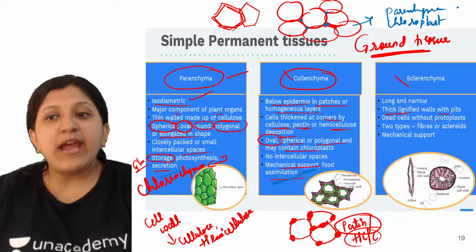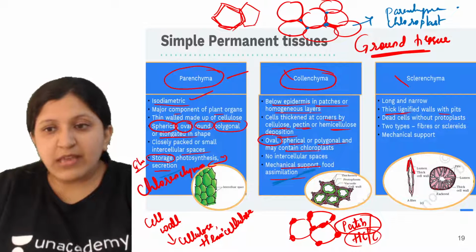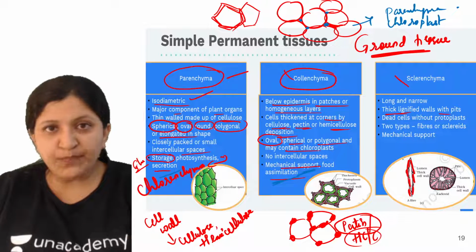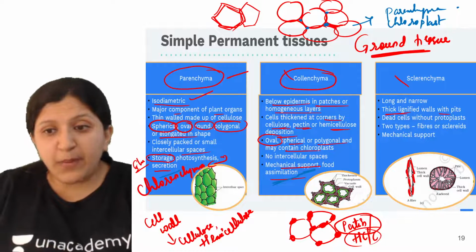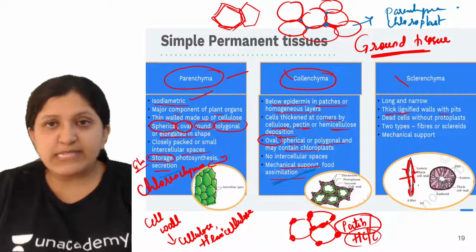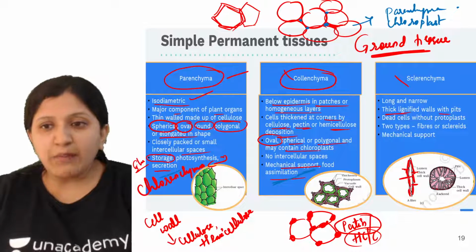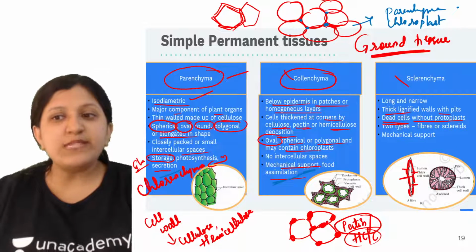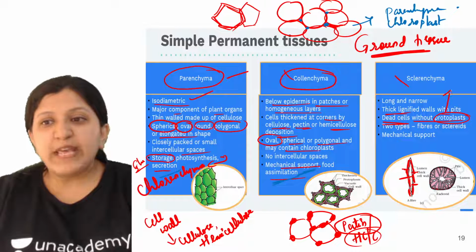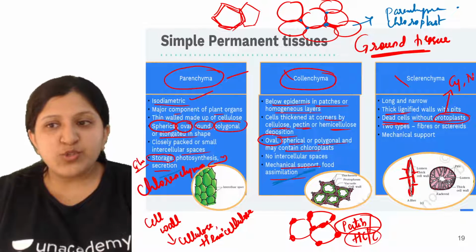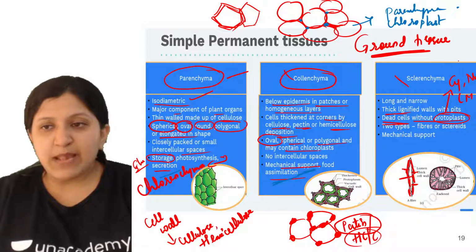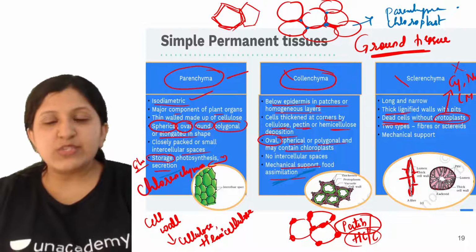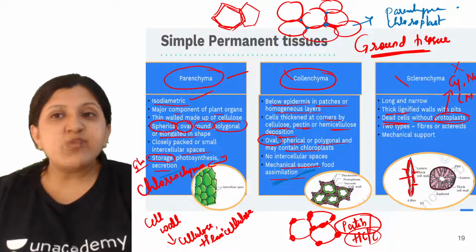So, thick lignified walls with pits. We can see lignin is deposited at the cell wall also, and there are pits, which are nothing but holes. These are dead cells without protoplast. What is the meaning of protoplast? There is no cytoplasm, no nucleus, no cell membrane as such. Cytoplasm and nucleus are not there, and that is why it is a dead cell.